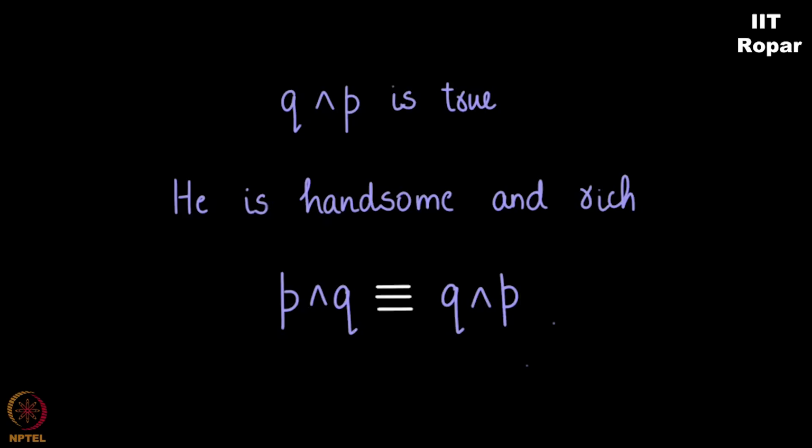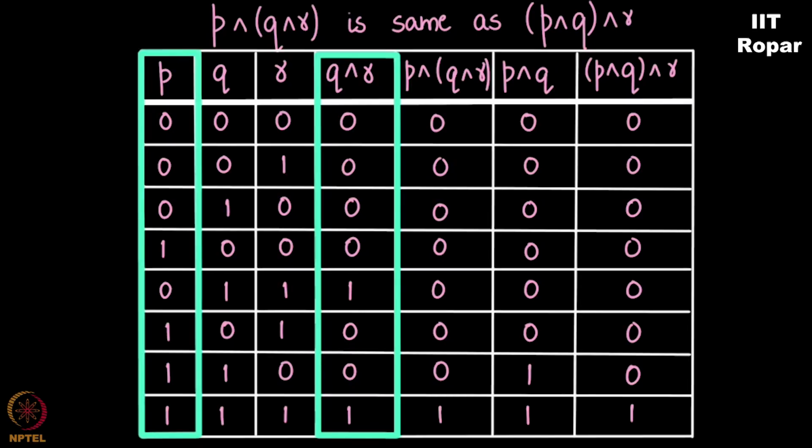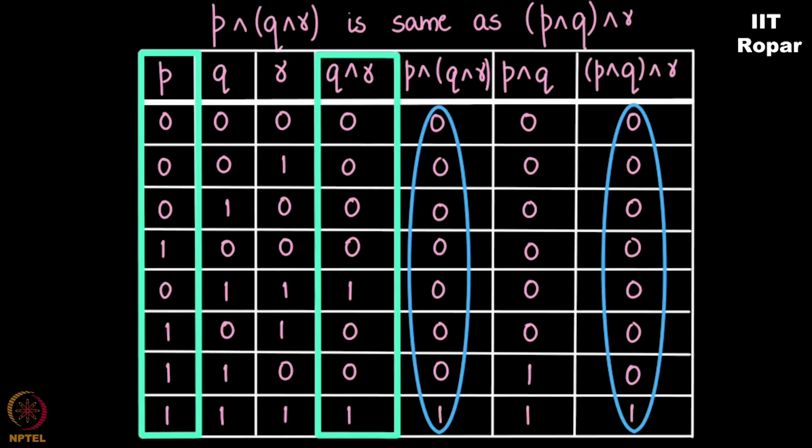Now, look at this. P and Q and R is same as P and Q and R, with the brackets grouped differently. Why is that? Look at this truth table. Although it sounds very obvious, it's important for you to observe why it is obvious, right? Look at P and of Q and R. First write the values of Q and R, and then this particular column you AND it with P. What are the entries that you get? Observe this. Look at the corresponding entries of P and Q and R. They are the same and hence they are equivalent.